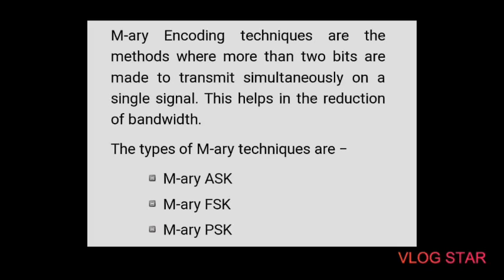The first point is ASK, that is amplitude shift keying. In ASK, the amplitude of the resultant output depends upon the input data, whether it should be a zero level or a variation of positive and negative depending upon the carrier frequency. Then second is the FSK, that is frequency shift keying. Here the frequency of the output signal will be either high or low depending upon the input data applied. The next point is the PSK, that is phase shift keying. Here the phase of the output signal gets shifted depending upon the input.